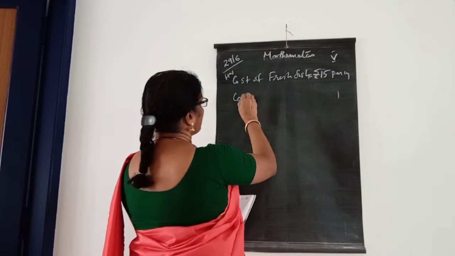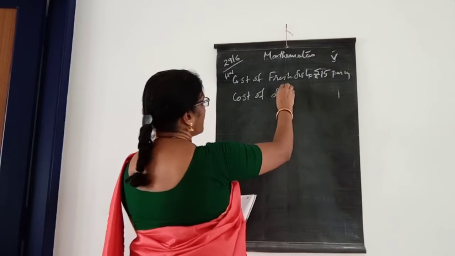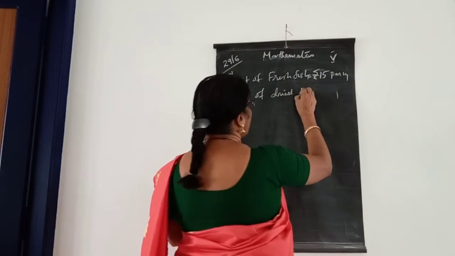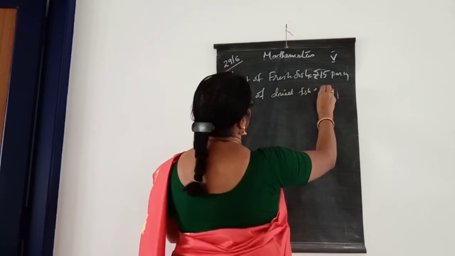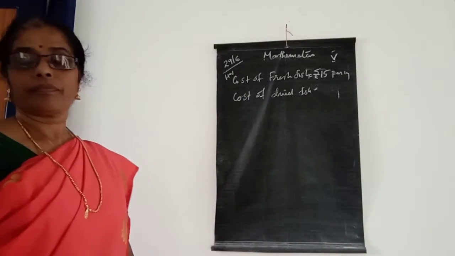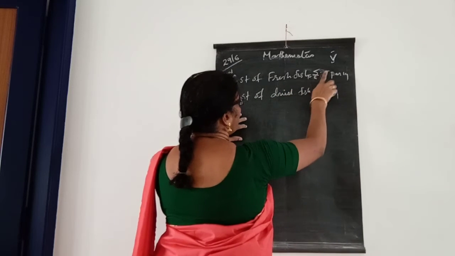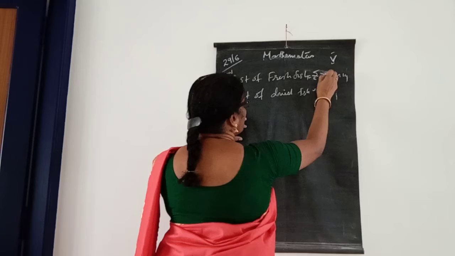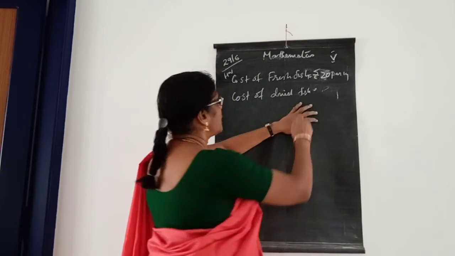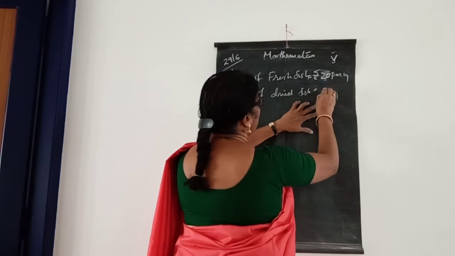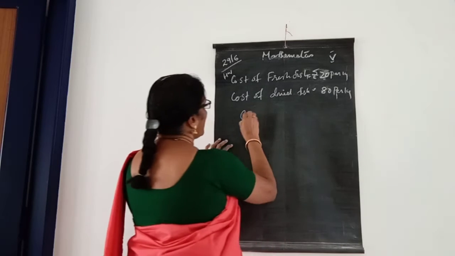Cost of dried fish, or price earned from the dried fish, is 80. Cost of fresh fish, you can write here, 20. Cost of fresh fish is rupees 20 per kg, and cost of dried fish is 80 per kg, and cost of